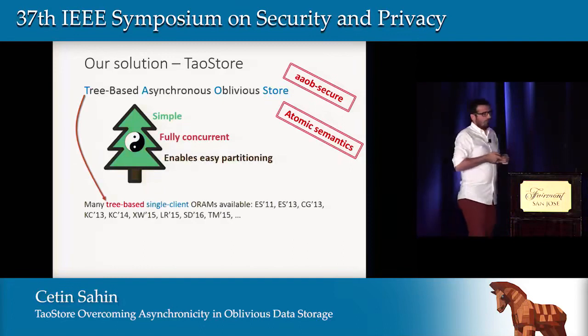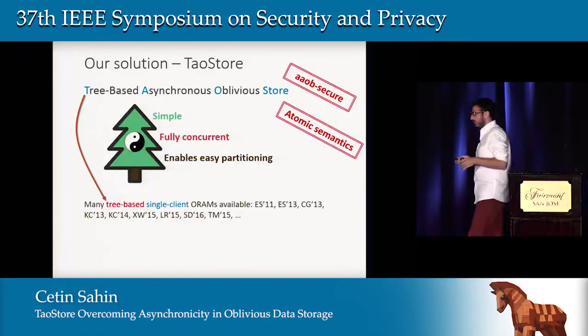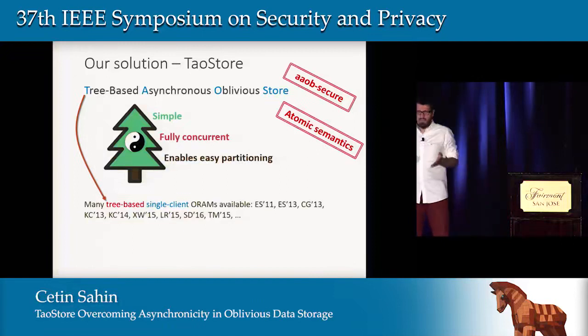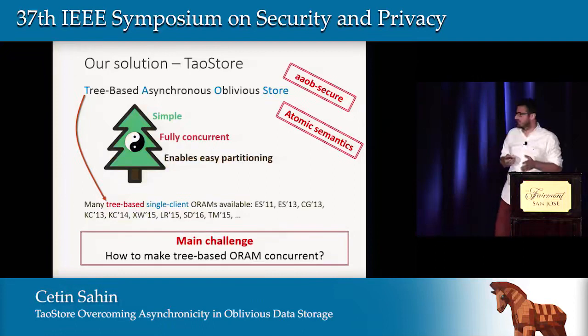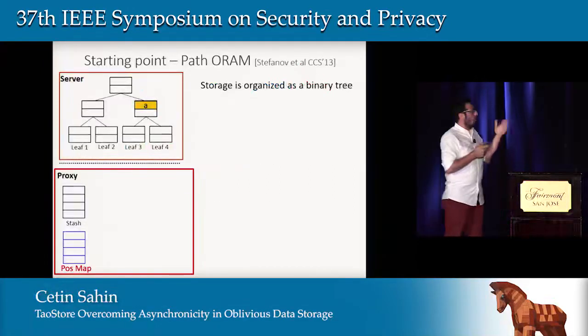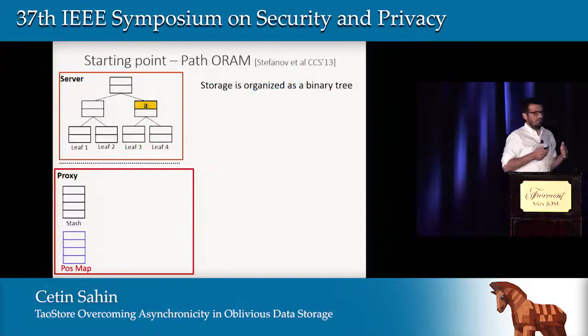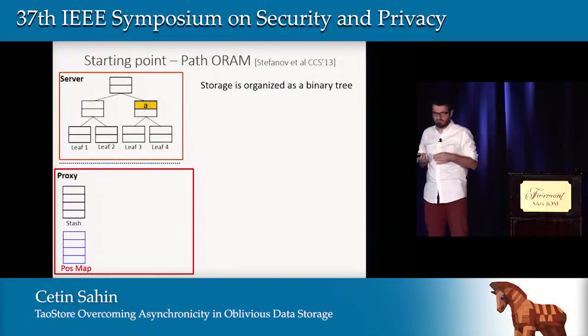To date, we have many tree-based single-client ORAM constructions available, but the main challenge here is how to make tree-based ORAMs concurrent. Let me briefly go over Path ORAM again and explain how it works. This is a very popular tree-based ORAM construction.